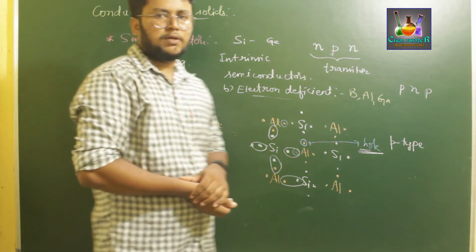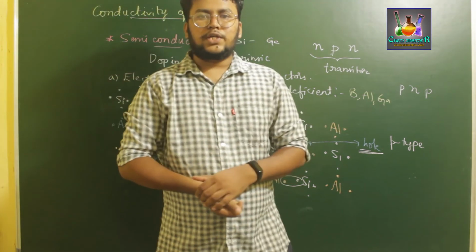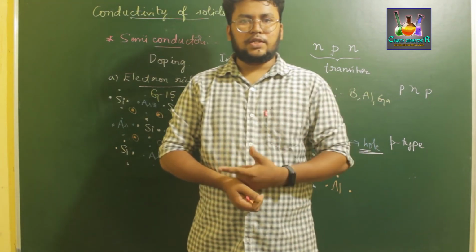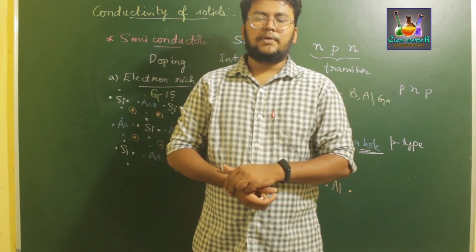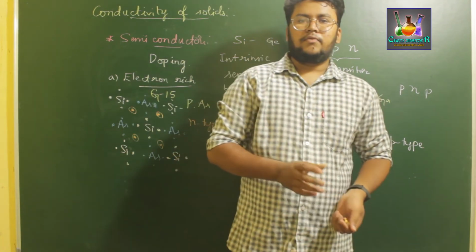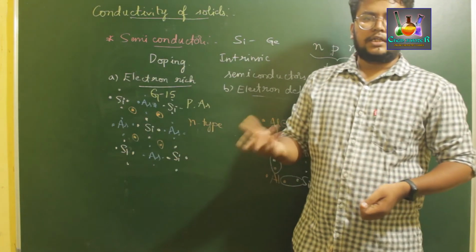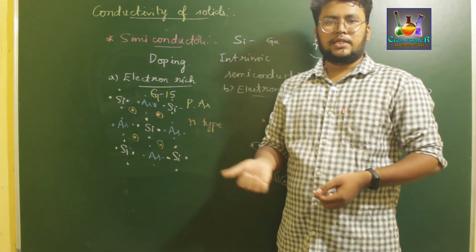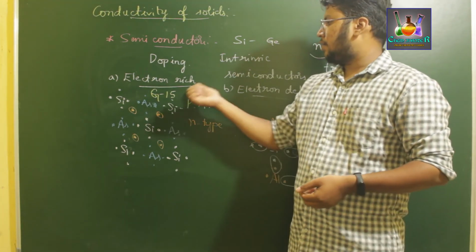We have 3 types of conductivity of solids: solids which are conductors, solids which are insulators, and solids which are semiconductors. We can increase the conductivity of semiconductors either by increasing the temperature or by adding impurities.